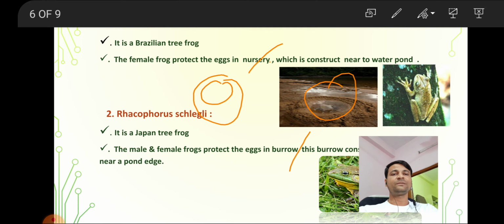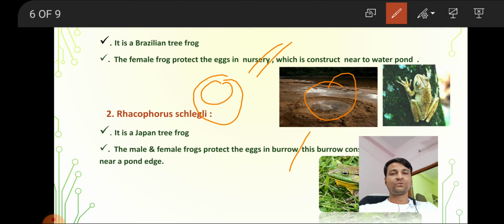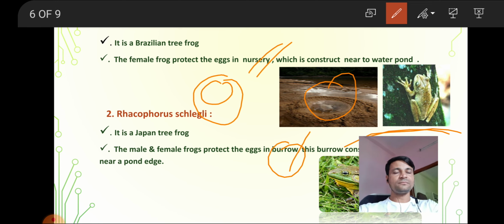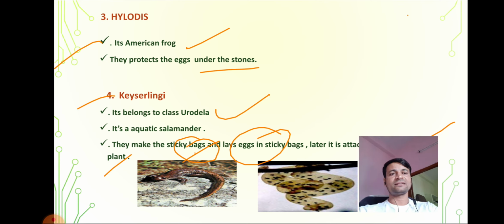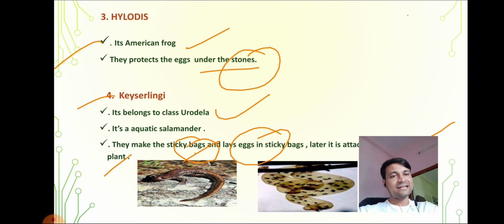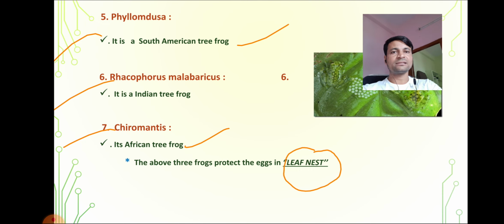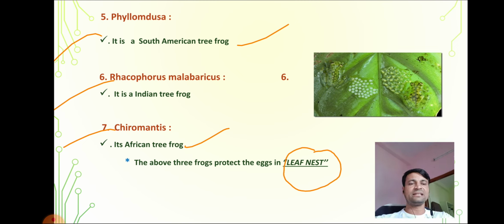Hyla faber protects the eggs in a nursery. Rhacophorus schlegelli protects the eggs in burrows. Hylodes protects the eggs under stone. Caecilian lays eggs in sticky bags, which are later attached to an aquatic plant. Phyllomedusa, Rhacophorus malabaricus and Chiromantis protect the eggs in a leaf nest, which is constructed on leaves or branches of palm trees. This is the formation of nest.